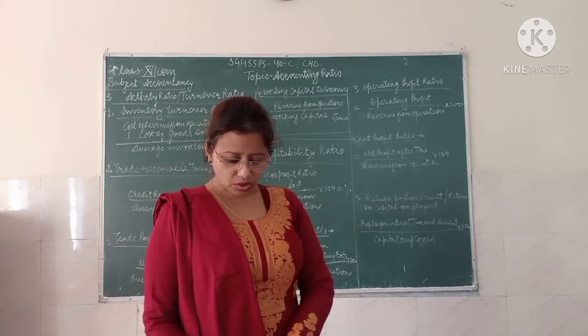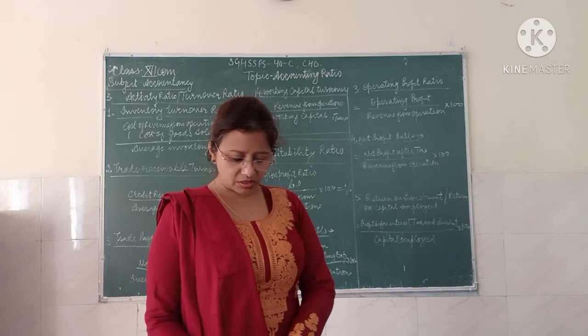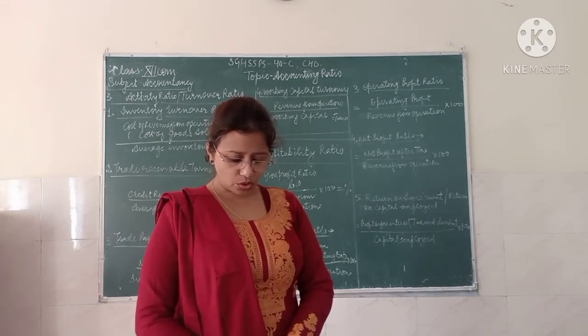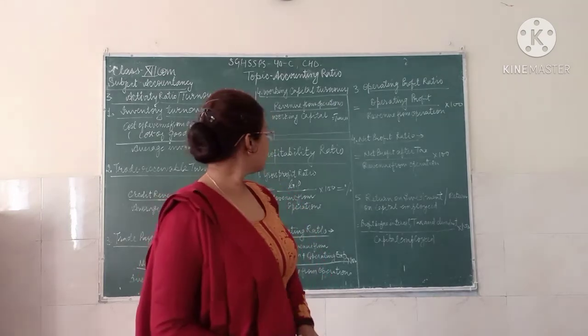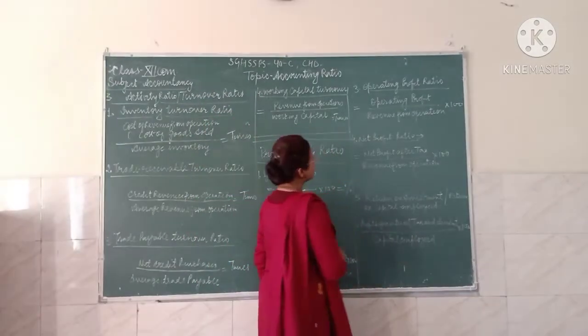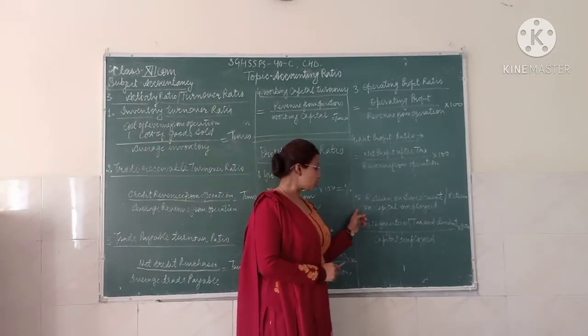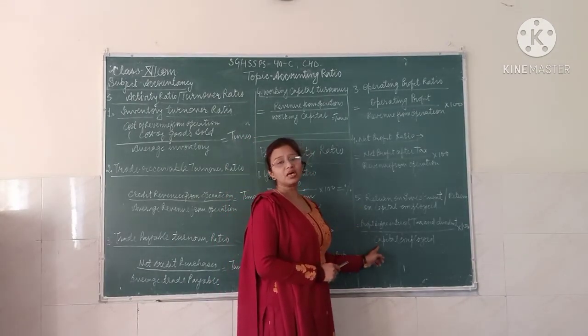The sources of funds used by the business to earn profit are proprietors' fund and loan. So in this there is capital employed. In all the other ratios there is revenue from operation, but in this fifth ratio you have taken the capital employed.